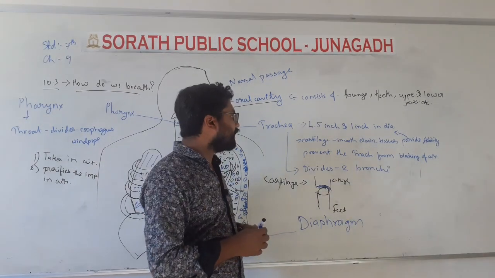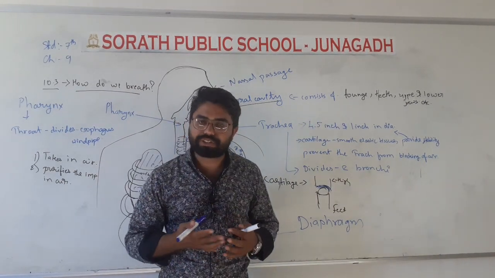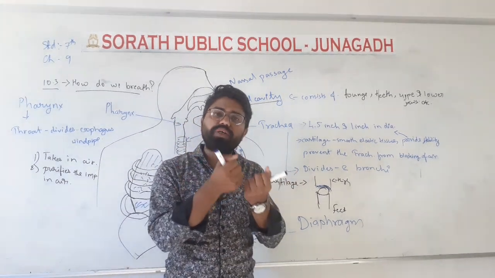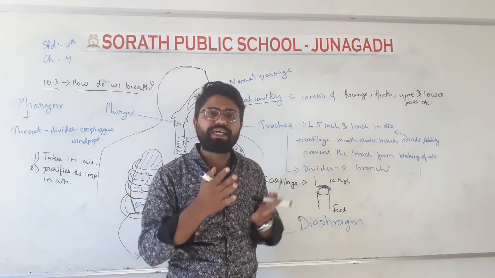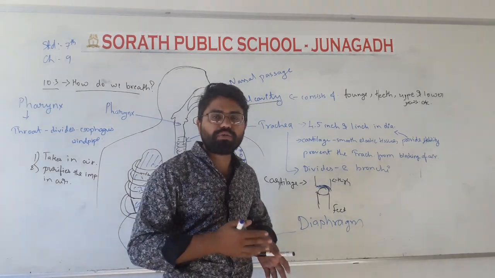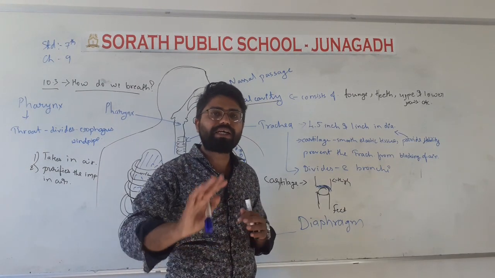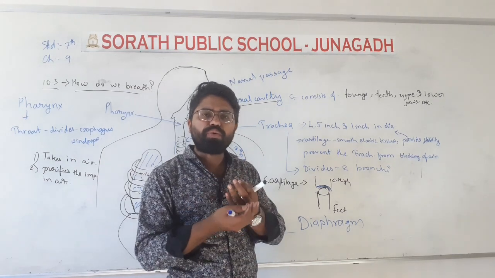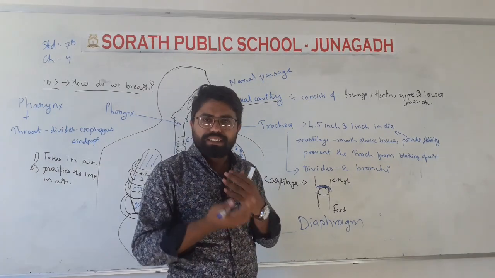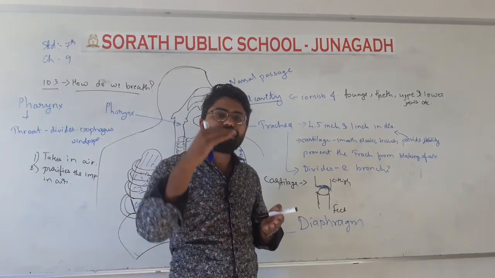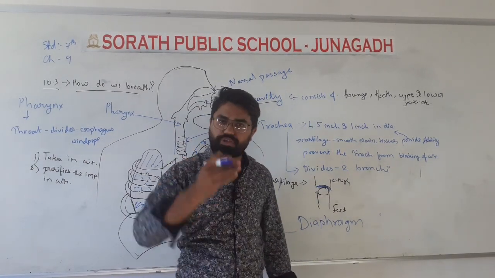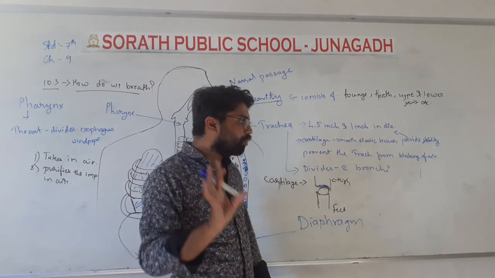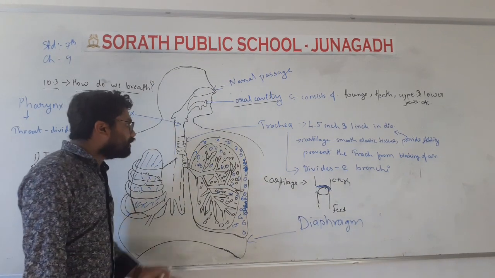Cartilage is made up of a tissue, a smooth elastic tissue. Okay, we can say it is a smooth elastic tissue which can be movable in each and every direction, but it cannot break. That is why it is known as elastic. ओके, इलास्टिक का मतलब क्या होता है? वो टूटता नहीं है, वो आप किसी भी डायरेक्शन में उसको मूव कर सकते हैं, उसको बेंड कर सकते हो, इस तरह का उसका काम होता है। और जो कार्टिलेज का सरफेस होता है, वो बहुत स्मूथ होता है।